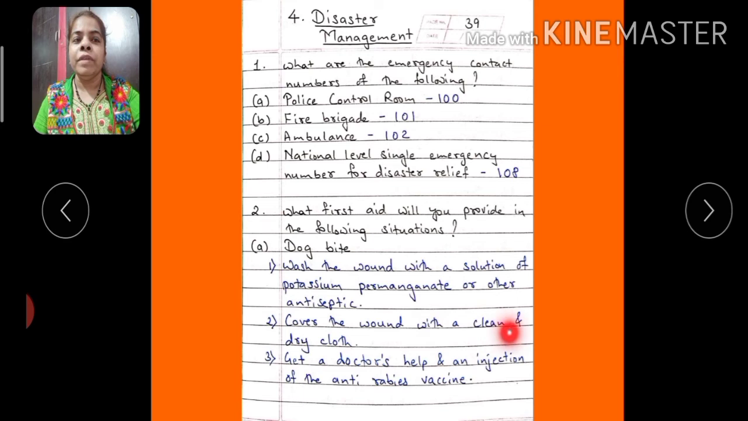Cover the wound with a clean and dry cloth. Yes, that's important, so that the mosquitoes or flies do not sit on your wound. Get a doctor's help and an injection of anti-rabies vaccine. Yes, you must take an anti-rabies vaccine because it's important. If the dog is infected with rabies, then we should not get infected with the same disease. So we are taking injection. Let's move to the next one.